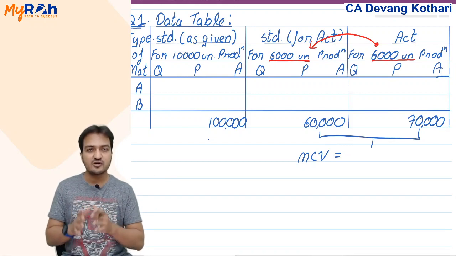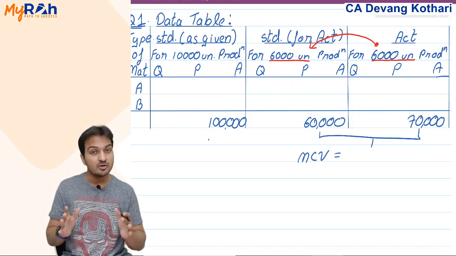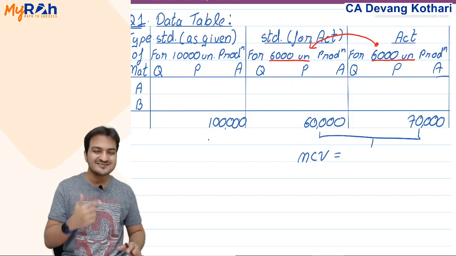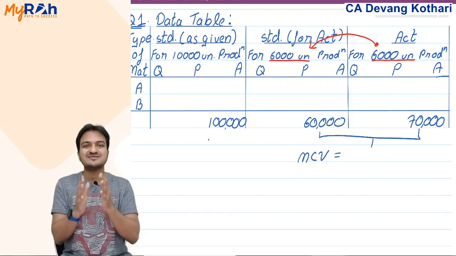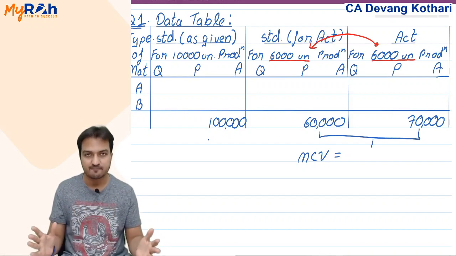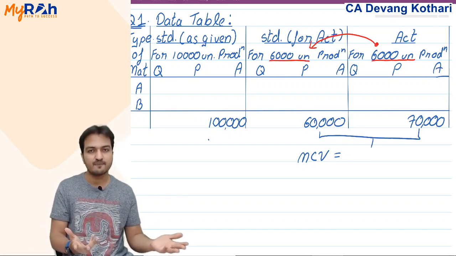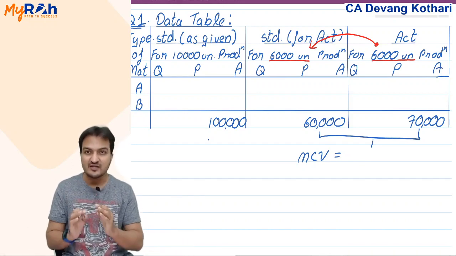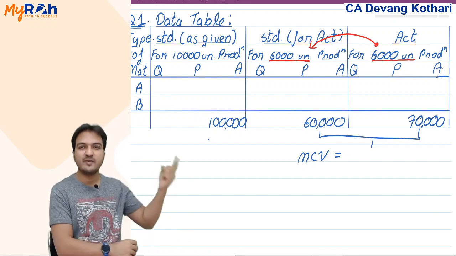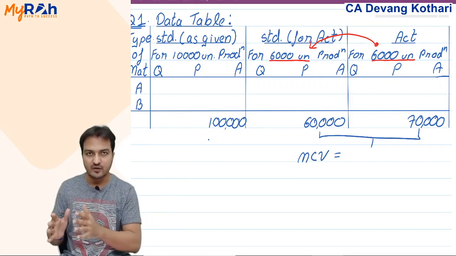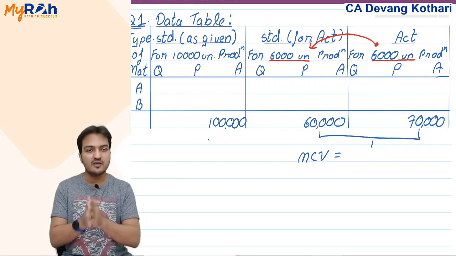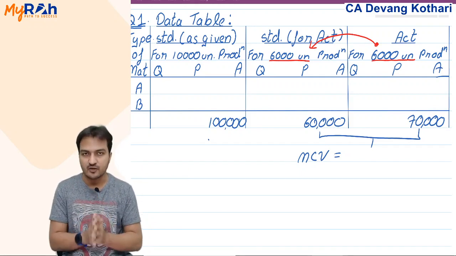Now, once you fill up this entire table, then we will learn the variance calculation part. Trust me, after solving a few questions, you will realize that variance calculation is not difficult. In fact, in every question, variance calculation will be exactly the same. Same formulas you have to apply. But what is more challenging in every question is to make this data table. This data table will be the more important part in every question.